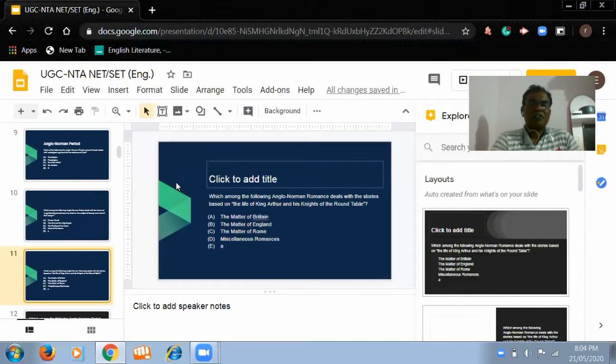Anglo-Norman romance deals with the matter of Britain, the matter of England, the matter of Rome, and miscellaneous romance. Here, I have mentioned the four romances of the same period. So confusion also arises in the minds of students or learners while they are giving the examination. The matter of Britain is also a romance, the matter of England is also a romance, the matter of Rome is also a romance, and miscellaneous romances are also romances.